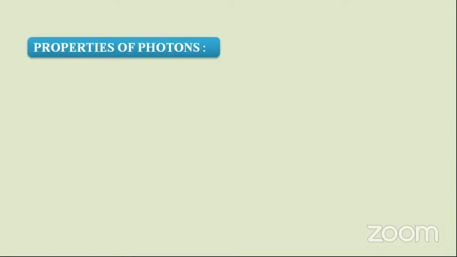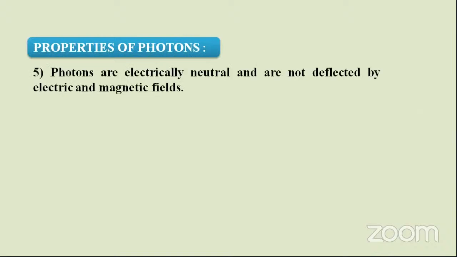Coming to the properties of photons again. Photons are electrically neutral. Don't say photons have positive charge or negative charge, not like that. Photons are electrically neutral and are not deflected by either an electric or a magnetic field.